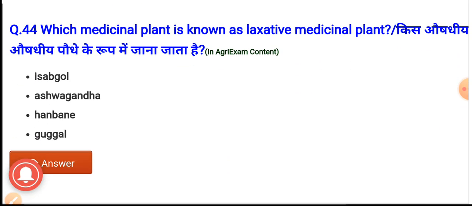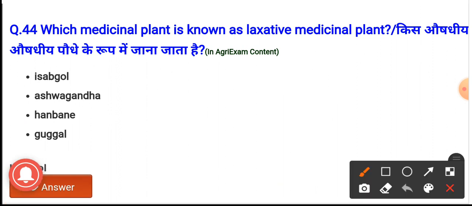Which medicinal plant is known as laxative medicinal plant? The options are Isabgol, Ashwagandha, Henbane, Guggul. And the correct option is Isabgol. Option first is the correct answer.